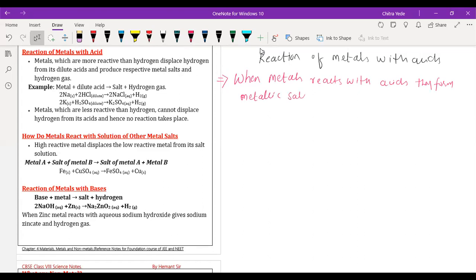What are metallic salts? Like sodium chloride that we are using every day in our food. Sodium is the metal, so it is a salt of metal, that's why it is called metallic salt. So it forms metallic salt and hydrogen gas is released.